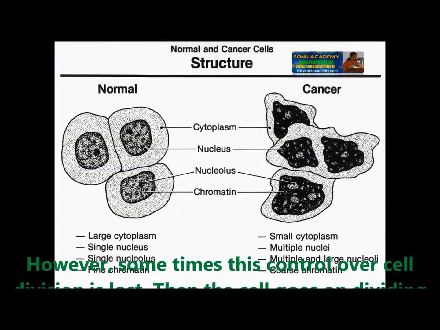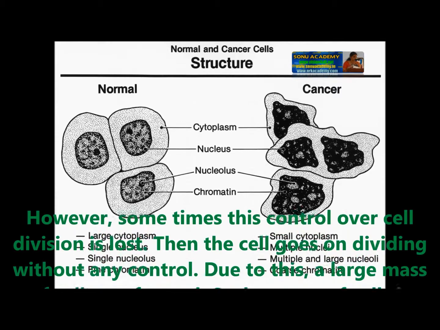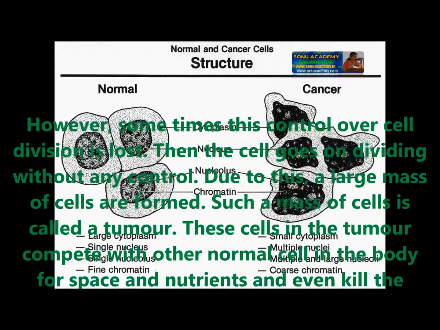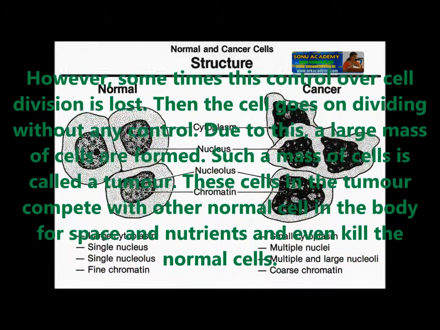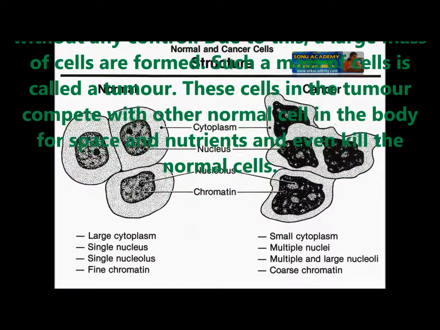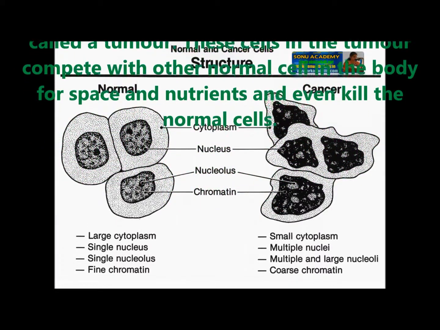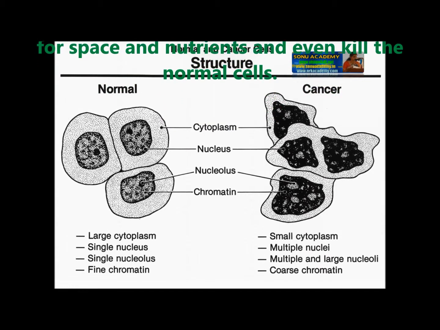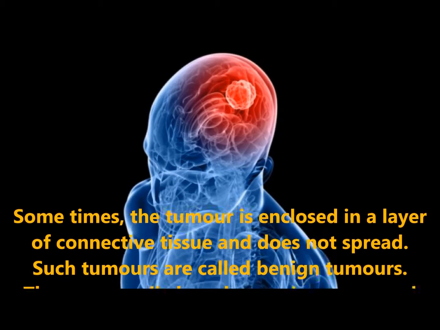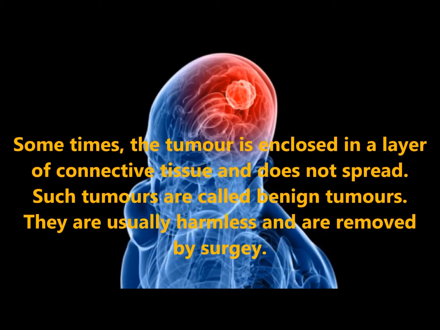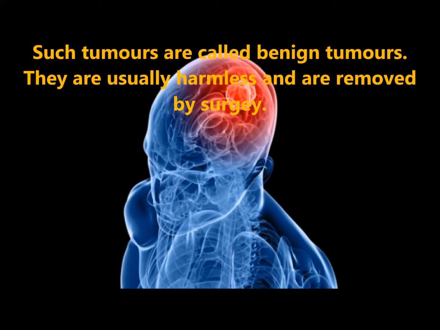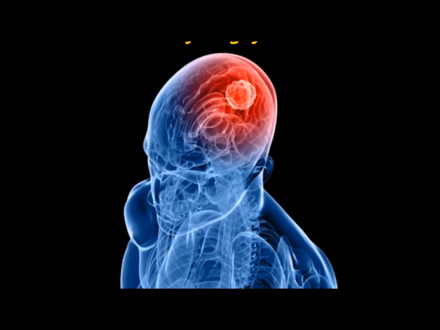However, sometimes this control over cell division is lost. Then the cell goes on dividing without any control. Due to this, a large mass of cells is formed. Such a mass of cells is called a tumor. The cells in the tumor compete with normal cells in the body for space and nutrients and even kill the normal cells. Sometimes the tumor is enclosed in a layer of connective tissue and does not spread. Such tumors are called benign tumors. They are usually harmless and are removed by surgery.